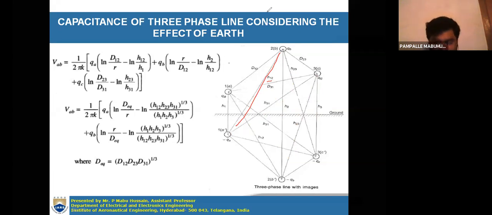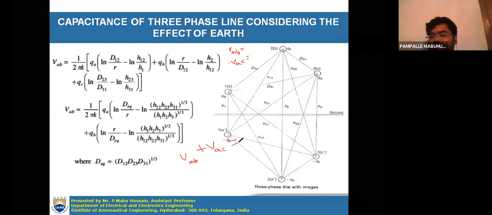Then how do we calculate capacitance for three-phase lines? The procedure we followed without considering the effect of earth is, first you have to determine VAB, that means the potential difference between the conductors A and B. Similarly you have to determine VAC. After determining VAB and VAC, you have to sum both, so VAB plus VAC.